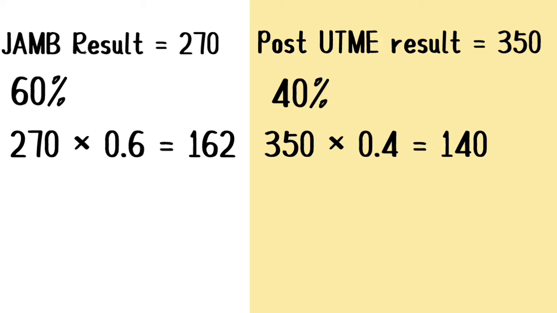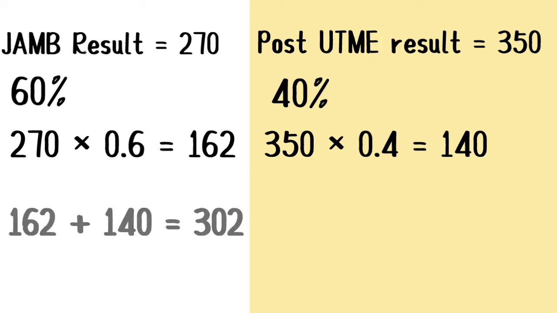So what you do after that is that you add the JAM results to your screening results. So we are adding 162 and 140. If you add those two results, you are going to get 302. That is your result for your JAM and your Post UTME, okay?